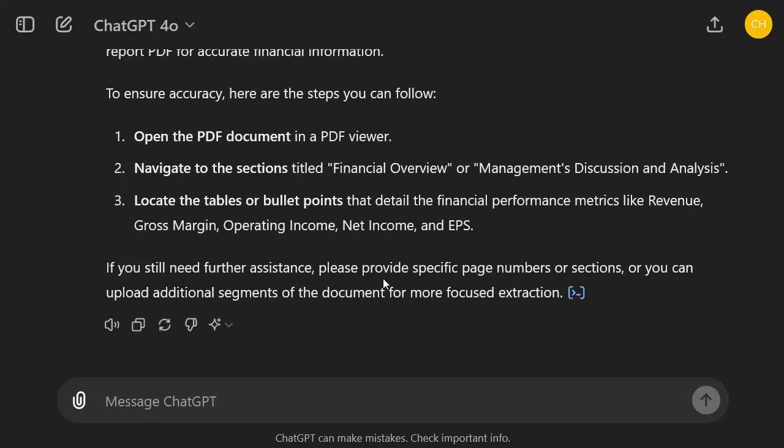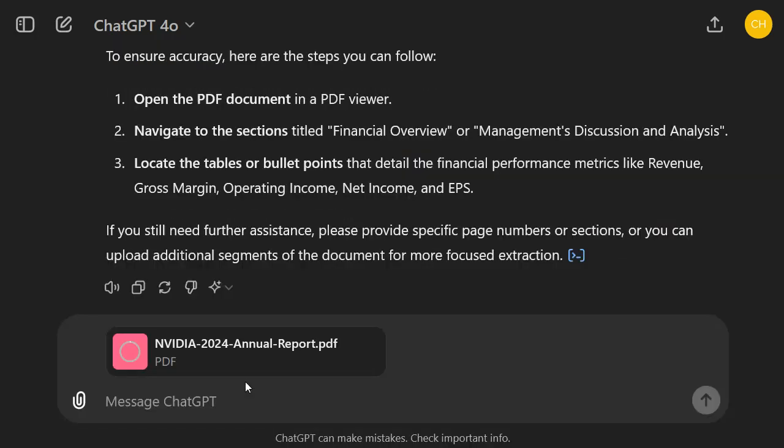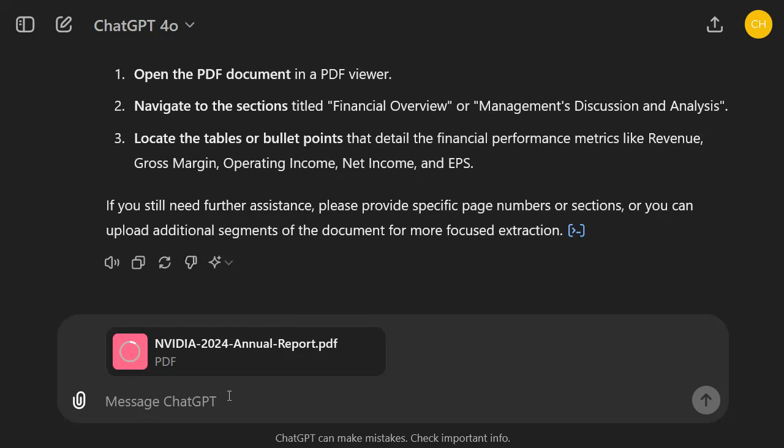Okay, it couldn't do it. So this is a bit of a fail, right? I would have expected it to be able to give us better data. So maybe let's try something. Let's try uploading the report once more, right? So I upload the report once more.